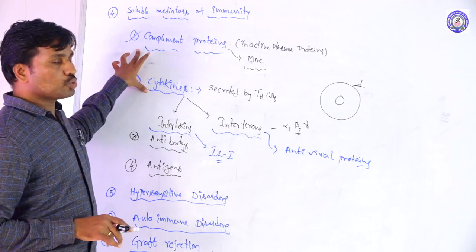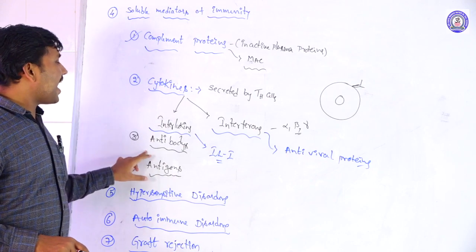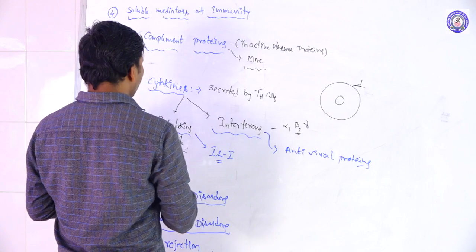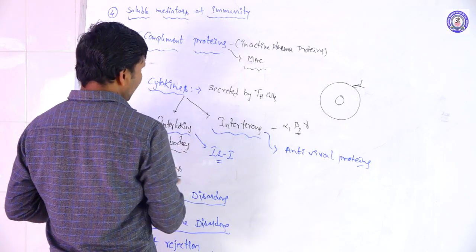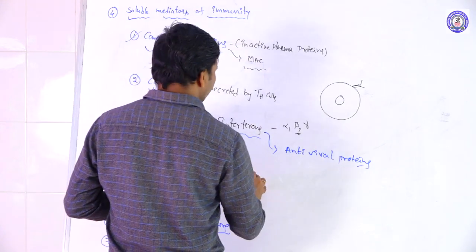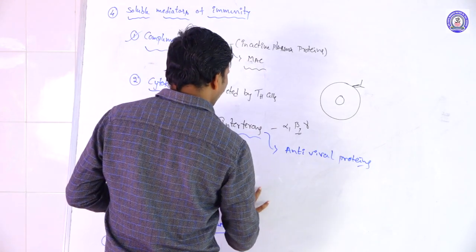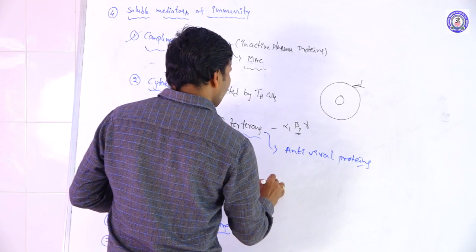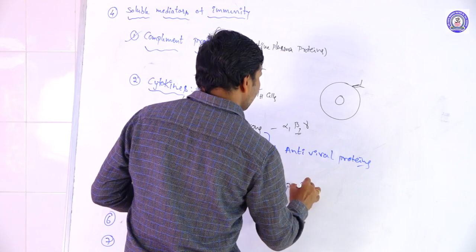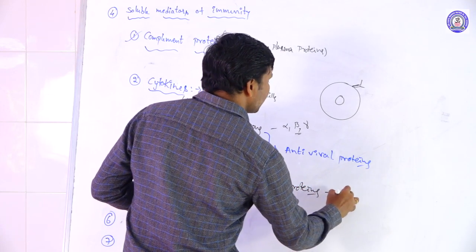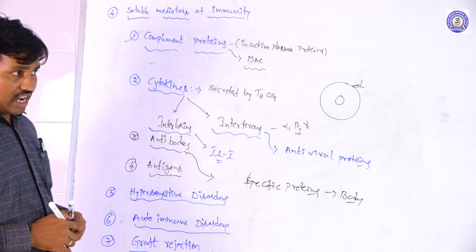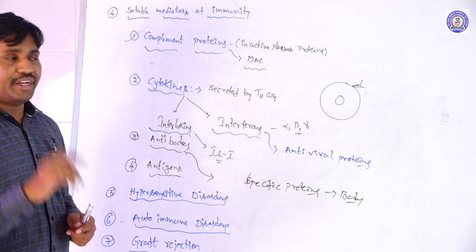Not only these two, the third one is the antibodies that are produced. The antibodies are nothing but specific protein molecules produced by the body through the immune reactions, by the activity of the immune system.